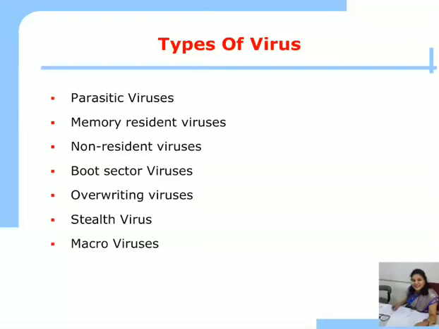Stealth virus. This is the virus that hides the modification it has made in the file or boot record, so no one can easily detect that virus. Next is the macro virus. These viruses are not executable. It affects Microsoft Word like documents and they can spread through email. So these are some virus types.